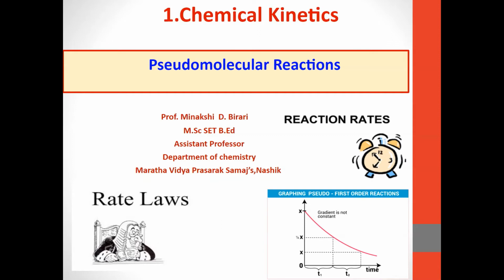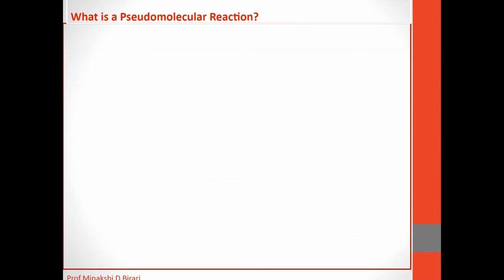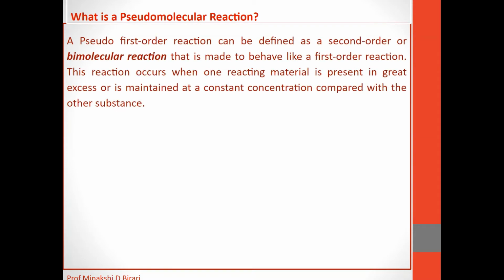In previous lectures, we have studied what is order and molecularity of a reaction. Today, we are going to discuss what are pseudo-molecular reactions. A pseudo-molecular or pseudo-order reaction can be defined as a second-order or bimolecular reaction that is made to behave like a first-order reaction. This occurs when one reacting material is present in great excess or is maintained at a constant concentration compared with the other substance.